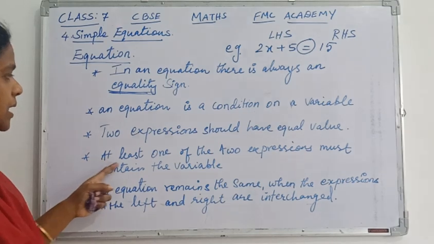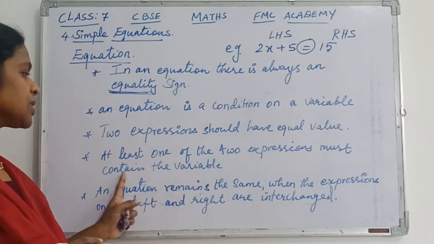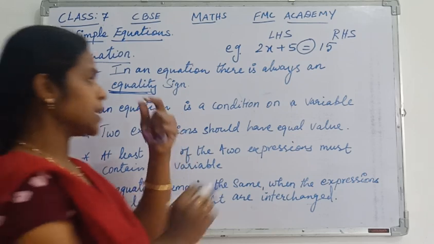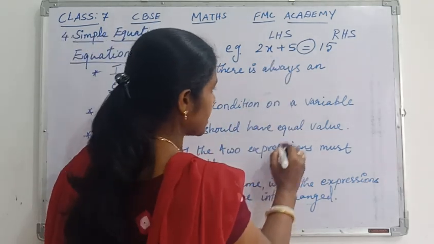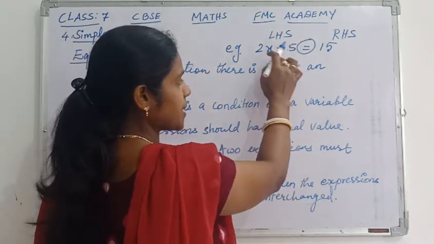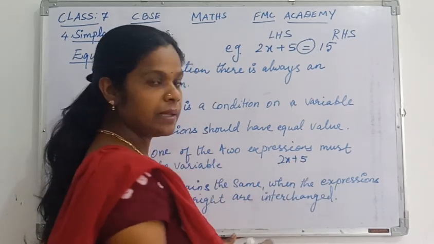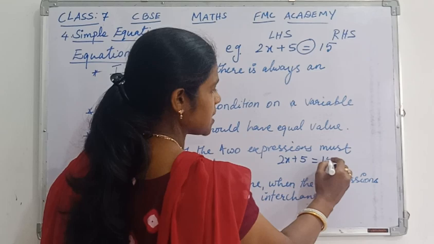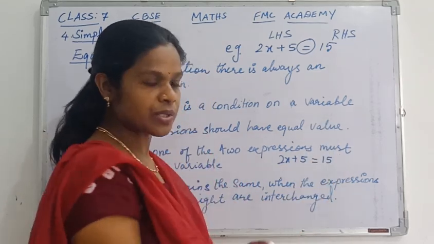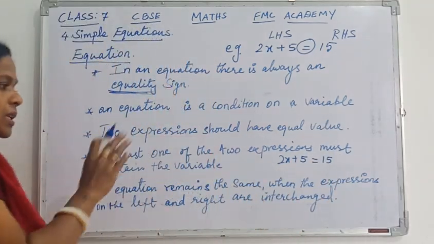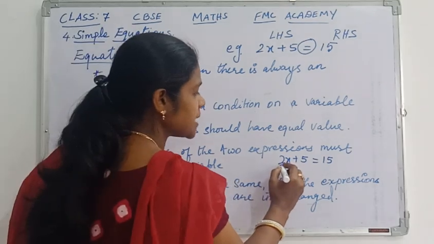The next one, at least one of the two expressions must contain the variable. So you can see here actually two expressions are there. That is 2x plus 5, this is one expression, LHS side, is equal to 15, this is RHS, this is another expression. Two expressions are there. So in the expressions you can see one side there is a variable.